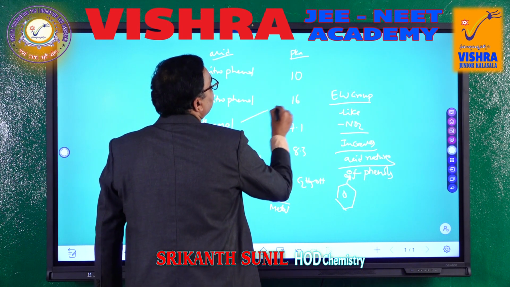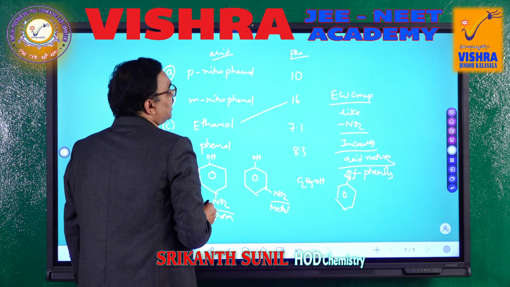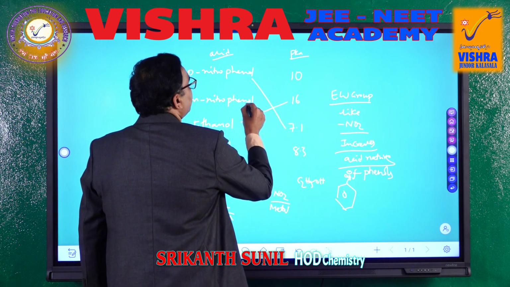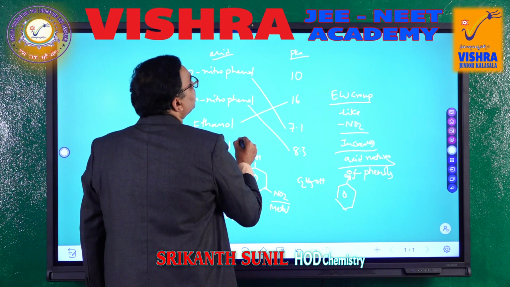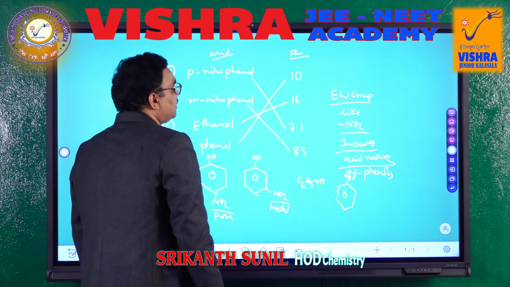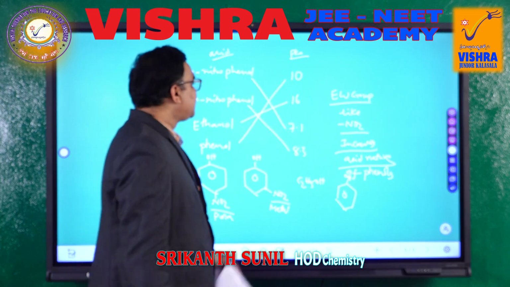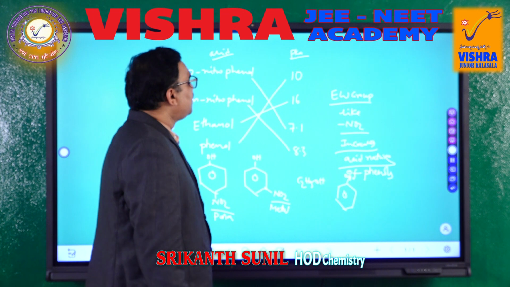So, this one should have 16. The least, 7.1, should be given to this. Meta-nitro will come like this, phenol we have there. These are the options. So, para-nitrophenol is the best acid, then meta-nitrophenol is